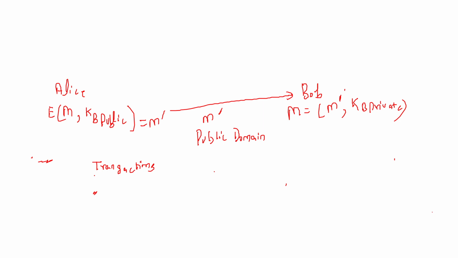So anyone will be able to use the public key and authenticate that this transaction has been sent by Alice. Any person using the public key of Alice will be able to decrypt and know that the transaction has been sent by Alice to Bob. This transaction has all the details, to whom it is being sent and what amount, and these details can be revealed by using the public key of Alice.